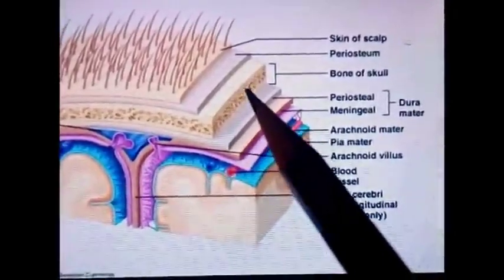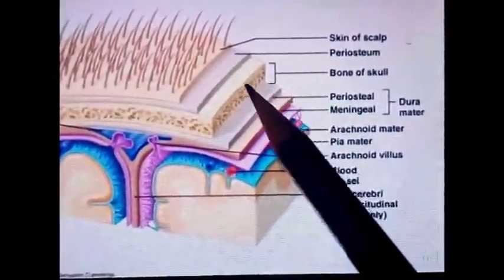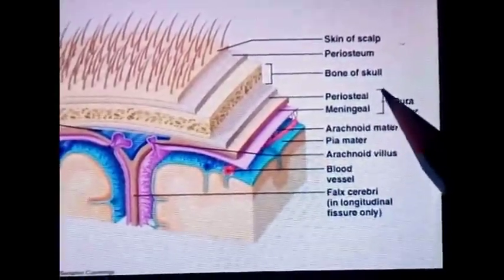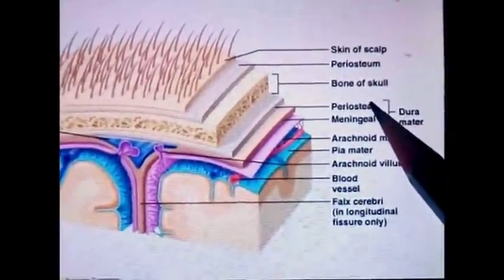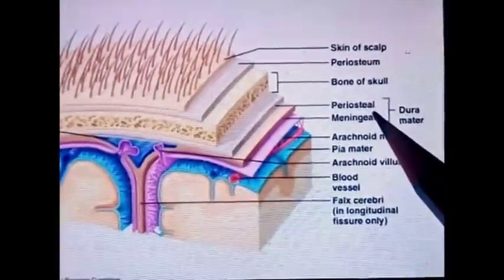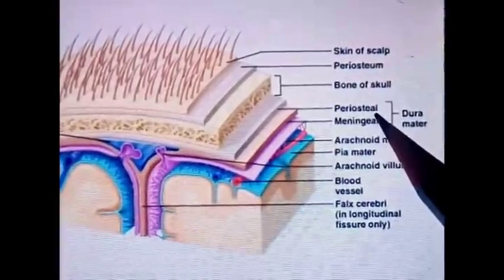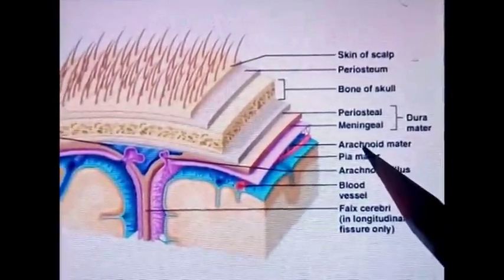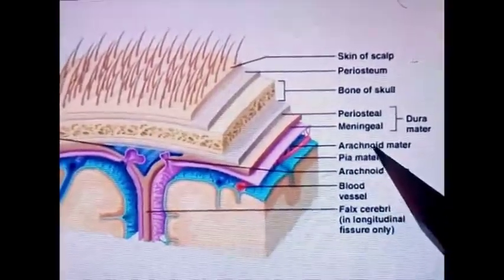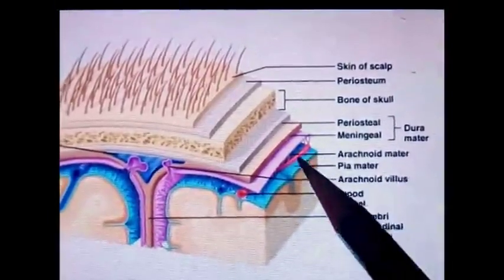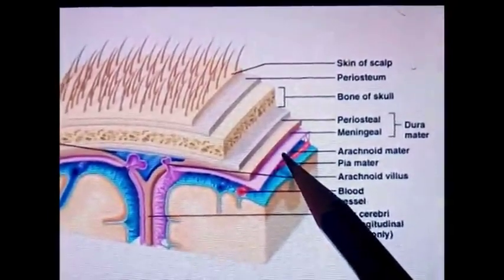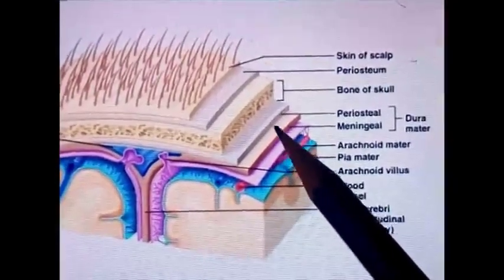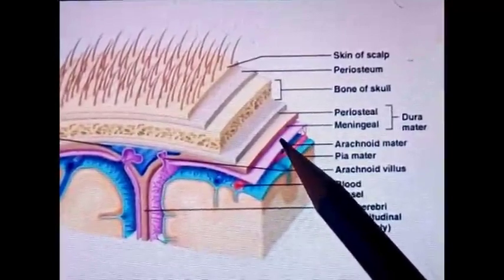So here we can find out this is bone of the skull, and just interior to the bone of skull there is presence of dura mater, which is in the form of two layers: periosteal layer, also known as endosteal layer, and this is meningeal layer, which is the inner layer of dura mater. Then beneath the dura mater there is presence of second meninx known as arachnoid mater, which is shown in this purple color, and the space between the dura mater and the arachnoid mater is known as subdural space.